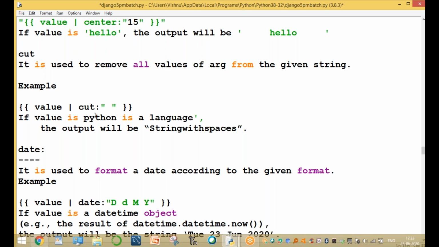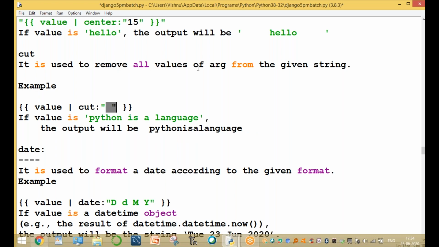What is the output? Cut the blank spaces. Here, this is the cut-the-blank-space example. The output is: without blank space, "Python is a language." Cut the blank space. Here, this is the blank space.